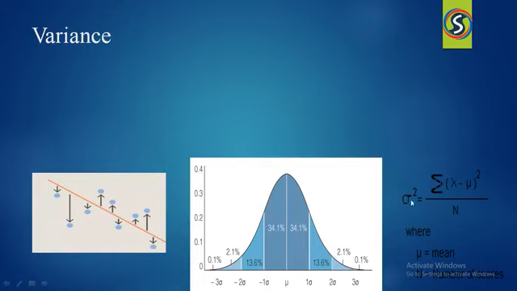Variance can be indicated by using this sigma square. Just take the mean of all the samples and subtract the mean from each and every sample, take the square of that and take the summation, and whatever result you get, divide that result by the number of samples. Then you will get the variance. By using the variance, we can tell how the model is performed.